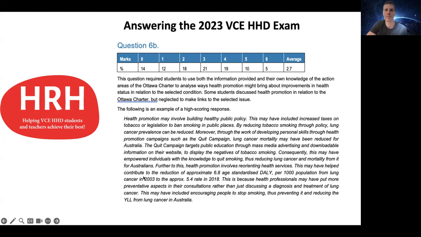They also then mentioned reorienting health services, and that's where they linked in some of the information from the graph, and talked about how health professionals might put more of a focus on preventative aspects in their consultation rather than just diagnosing and treating individuals with lung cancer, and linked that into reducing YLLs from lung cancer, so a link into health status as well. So you can see how across this answer, they linked in 3 of the different action areas. They talked about empowering individuals, which is part of health promotion. They linked in some information from the graph and also some health status terms there. And so that would have helped them to achieve maximum marks in this particular question.